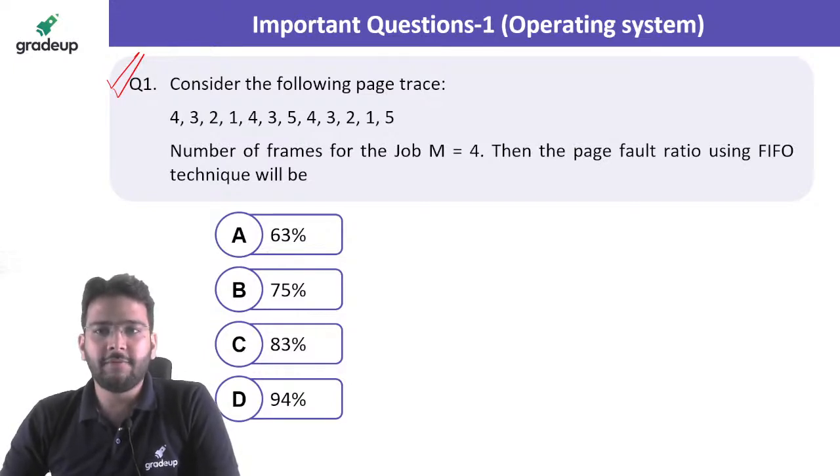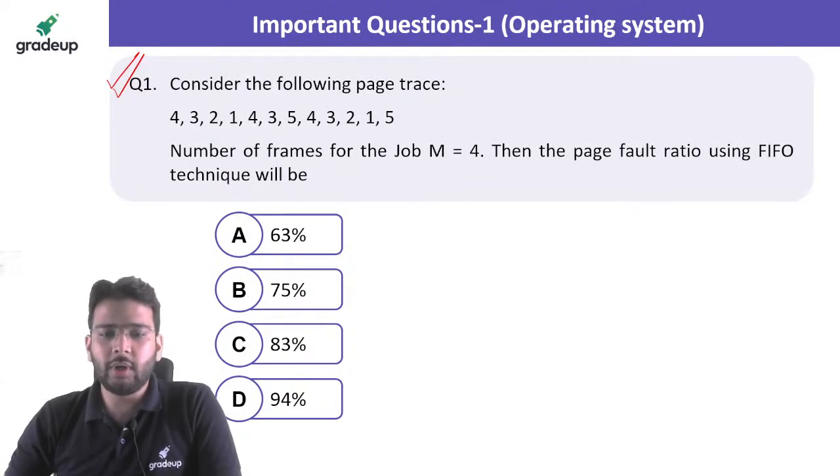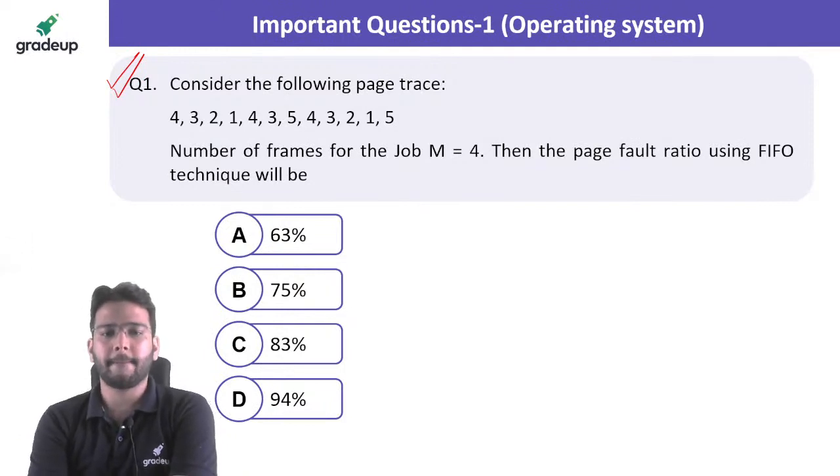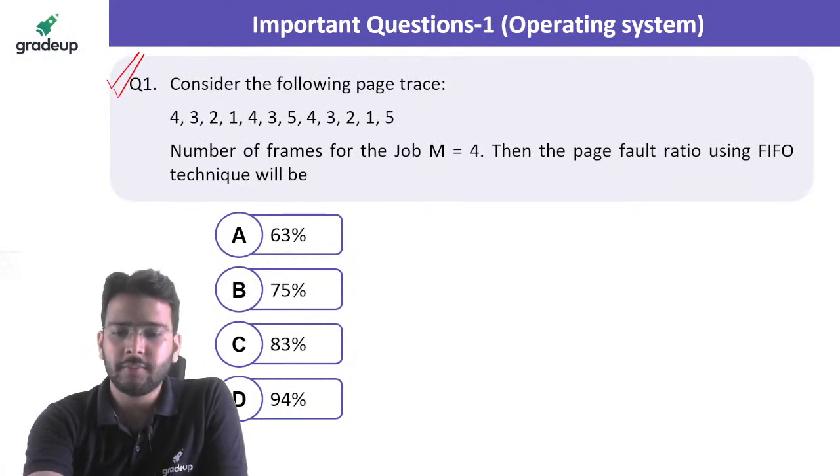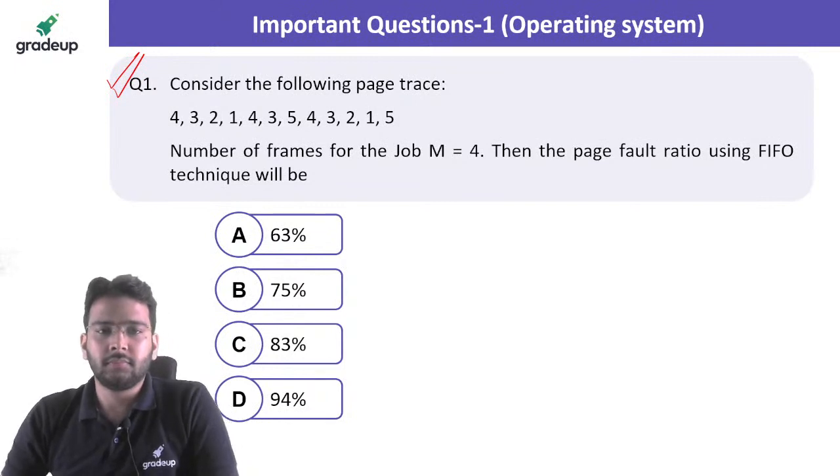In this question you have to find the page fault rate ratio if we are using the FIFO technique, that is first in first out technique. Quickly solve this, all of you. What should be the answer for question number 1? Anyone getting the answer? Or should we start solving this question now?